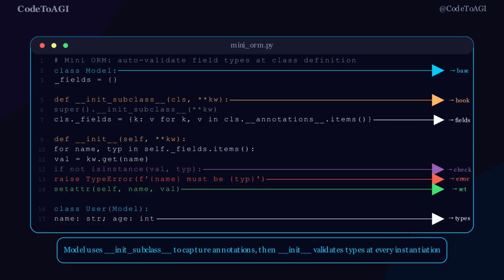Now when we define User inheriting from Model with name annotated as str and age as int, the field map is captured automatically. User(name="Alice", age=30) passes validation. User(name=42, age="old") raises TypeError immediately. No metaclass needed, just __init_subclass__ and __annotations__ working together.